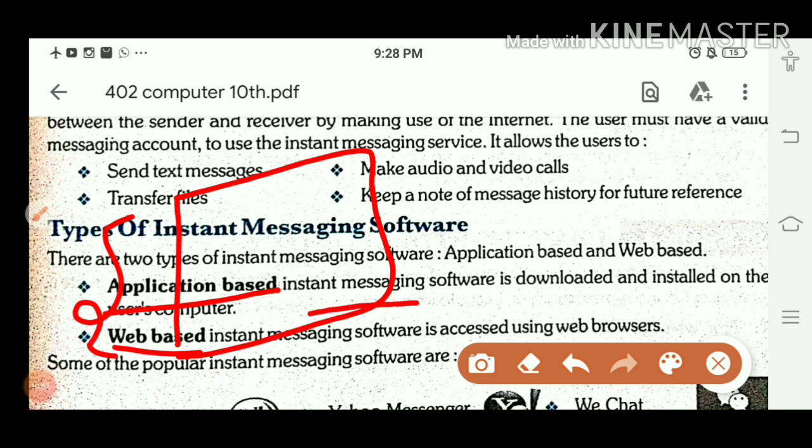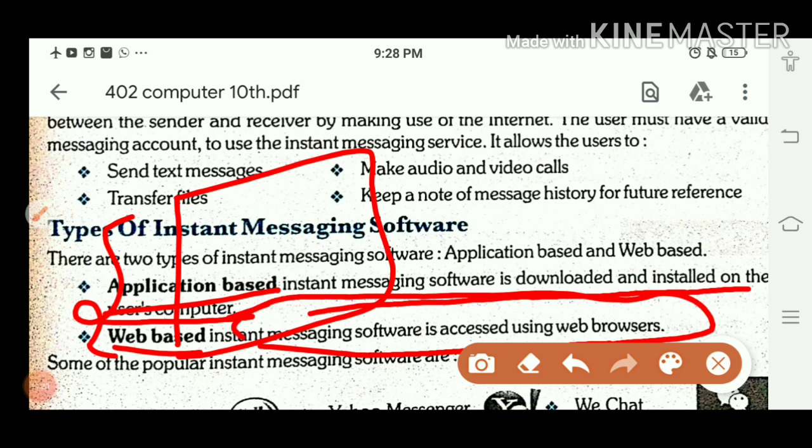Instant messaging software is downloaded and installed on your computer or in your mobile. If you have not installed it, you are not able to use these instant messaging services. And the second one is web based. Web based means your Facebook. There is no need to download it. Instant messaging software is accessed using a web browser.